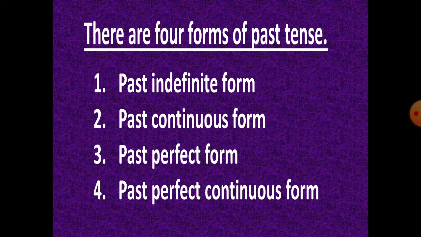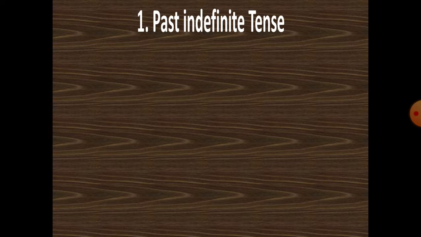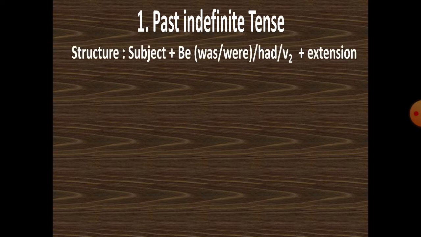Now let's see their structures one by one. First, we will discuss first indefinite tense. Here is the structure. In first indefinite tense, there will be a subject. Then we have to use a verb. It would be a verb or had, or verb two. Do you get what is the meaning of verb two? Verb two means the second form of the verb. Verb generally has three forms: present form, past form, and past participle form. Verb two means second form. And the extension.